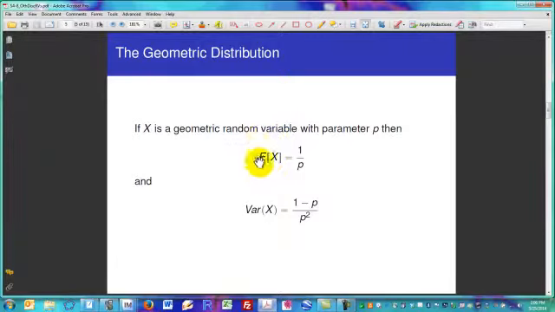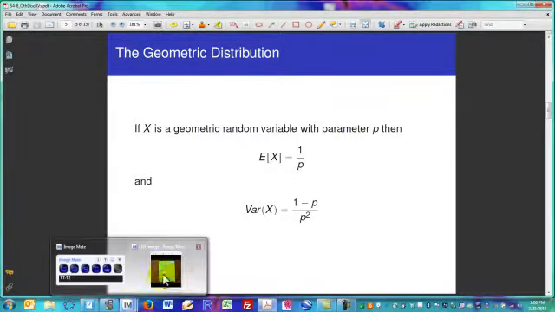I will say that I usually prove this fact in class when we meet in lecture. Since I'm not able to meet in lecture, I'll avoid the proof today for purposes of keeping this video short. But it is a rather interesting proof, and it is proved in your book, so I would just direct you there if you're interested in the theory of why that actually works. Another important result is that the variance of x is equal to (1 minus p) over p squared. So that gives you a sense of how much variability there is in the result of the expected value. So let's go ahead and apply that and conclude with the geometric distribution with that application to our